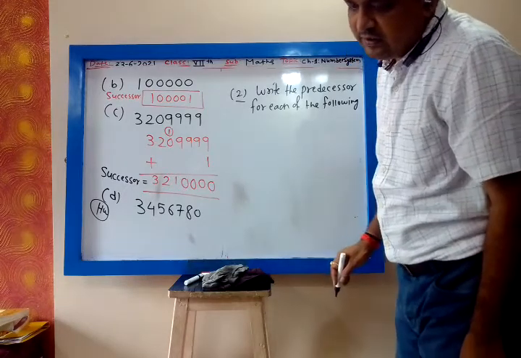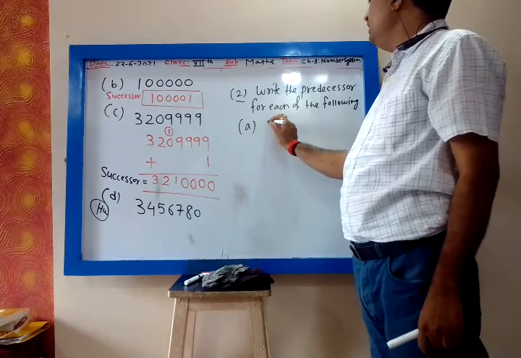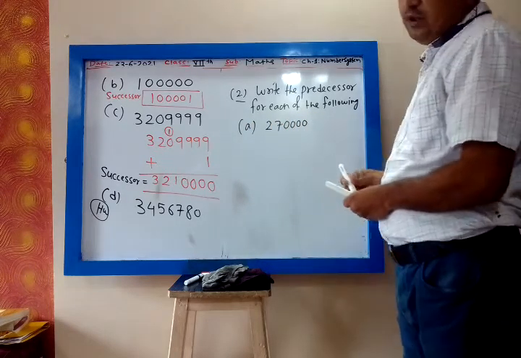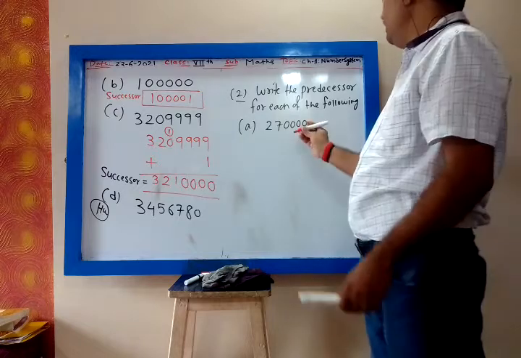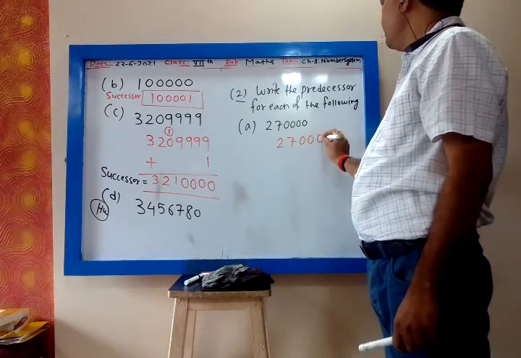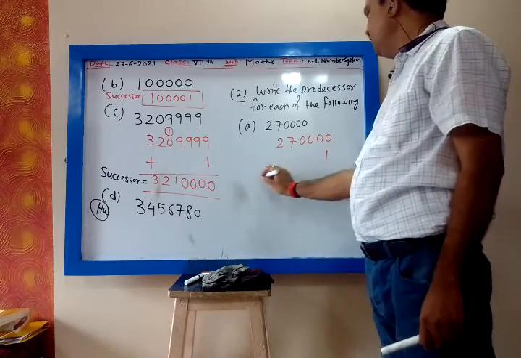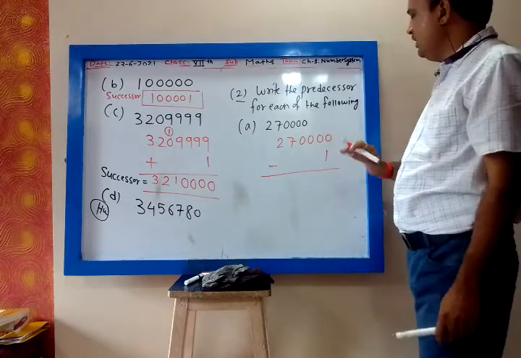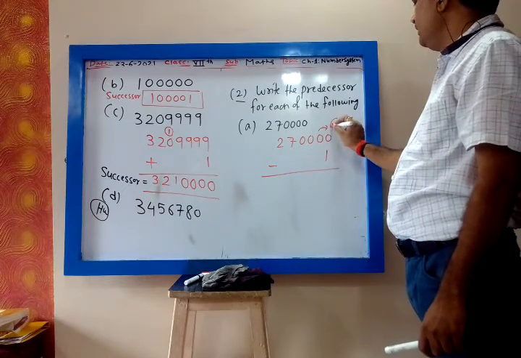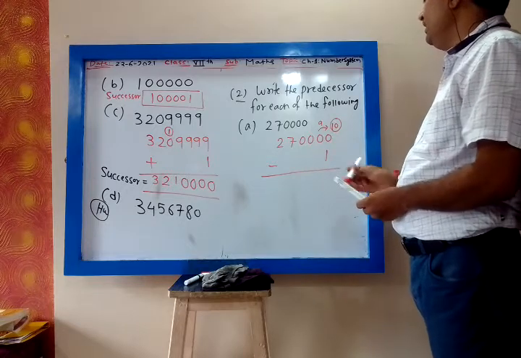Now 2,70,000. What will be the predecessor? You have to subtract 1. So 2,70,000 minus 1. This 0 is smaller, so 1 will be carried. This becomes 10, and this becomes 9.